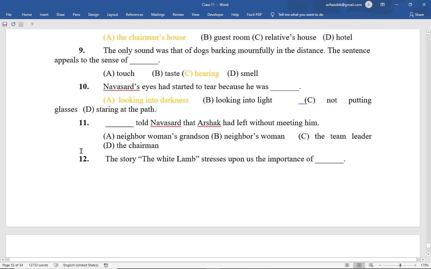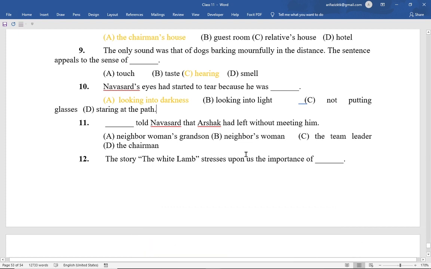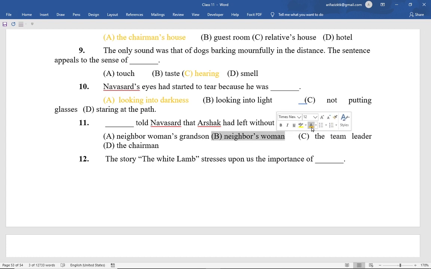MCQs number 11 is: dash told Navasad that Arshak had left without meeting him. Option A, neighbor woman's grandson. Option B, neighbor's woman. Option C, the team leader. Option D, the chairman. So here the correct option is option B. It was the old neighbor woman.